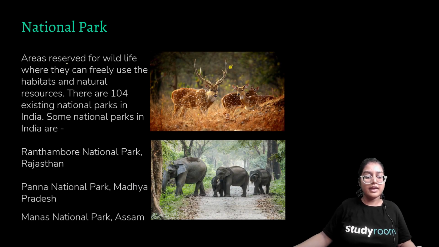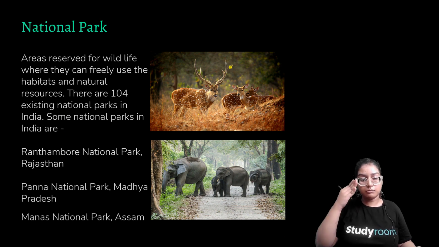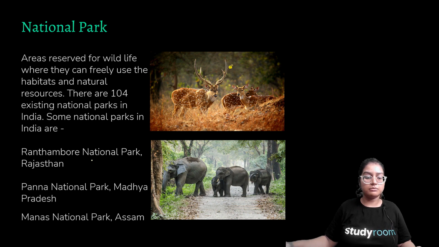National parks are areas reserved for wildlife, where they can freely use the habitats and natural resources. It's an area which is typically given to wildlife, so they can roam freely in this area. There are 104 national parks, for example, Ranthambore National Park, Panna National Park, and Manas National Park in Assam. So these are some national parks where animals can roam freely and use natural resources.